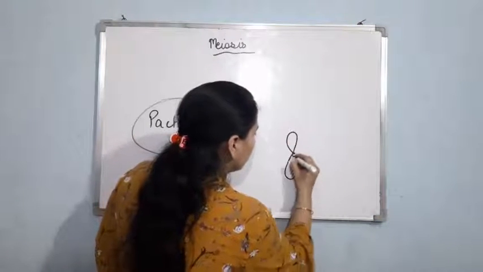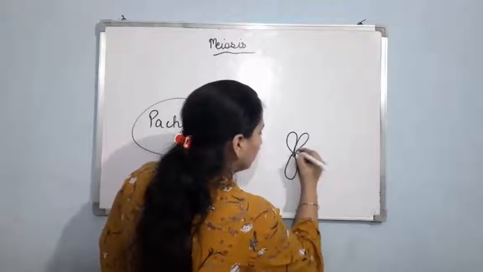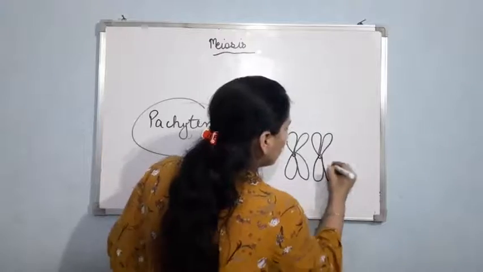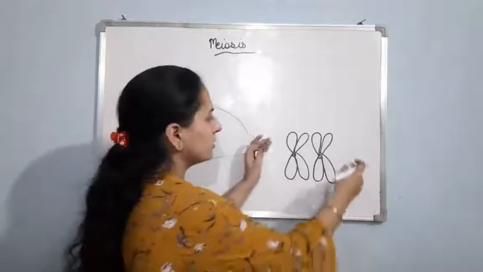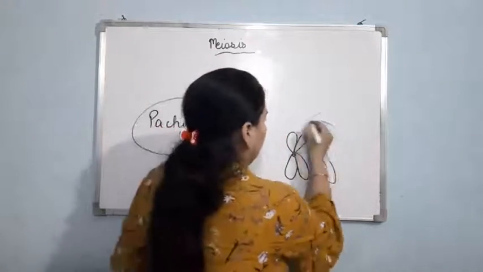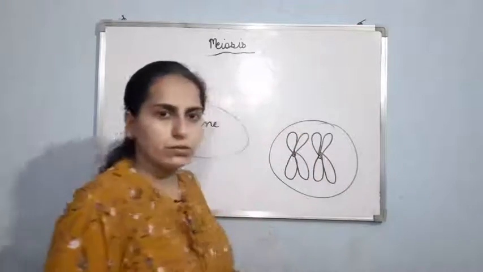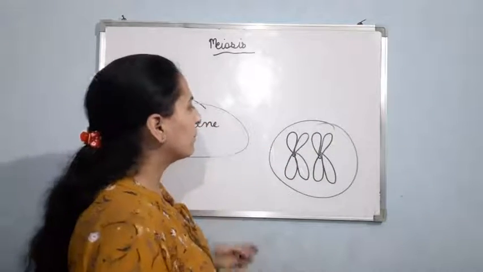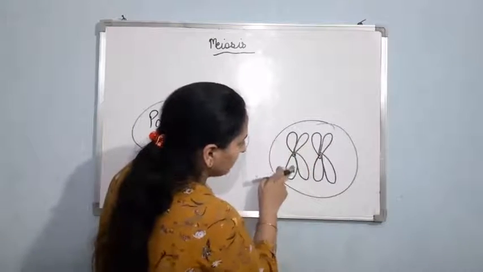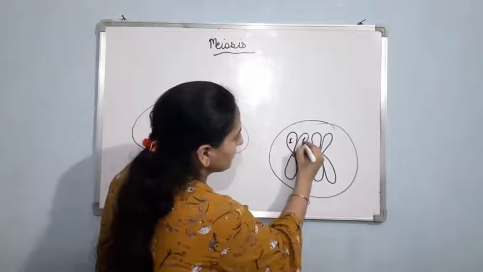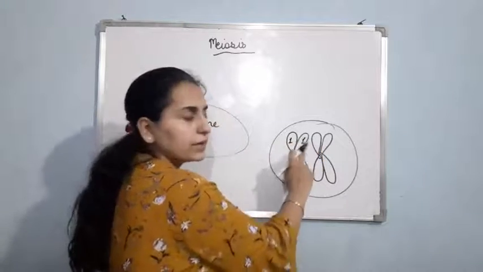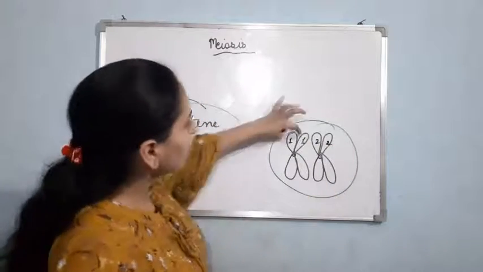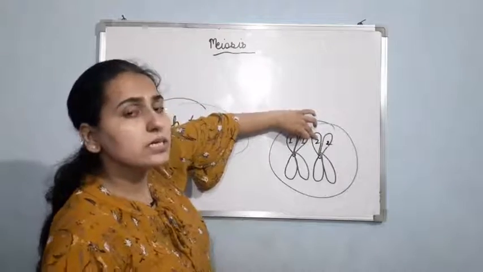Suppose here, I am having one chromosome and this is the other of the homologous pair. As you know, in zygotene, there is formation of a homologous pair of chromosomes. This is also known as tetrad or bivalent. These two are sister chromatids, and these two are again sister chromatids. But if I talk about first and second, these are non-sister chromatids.